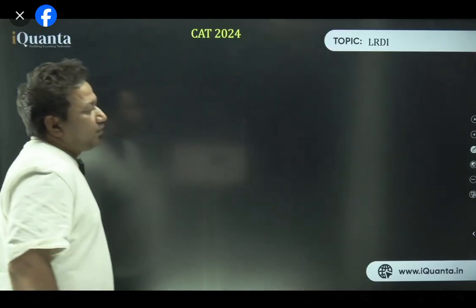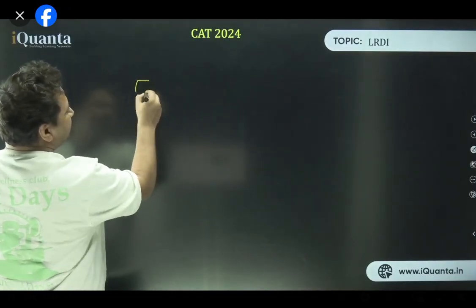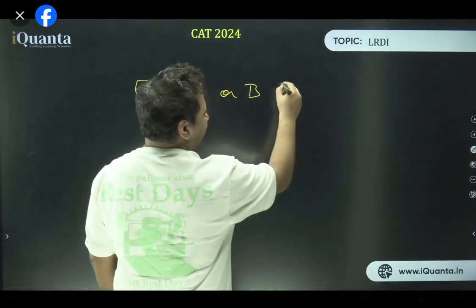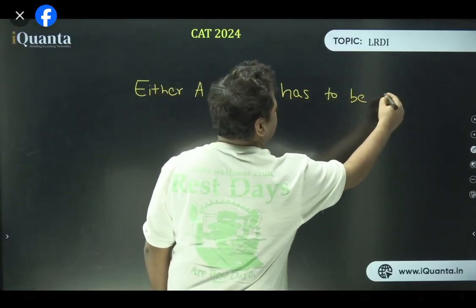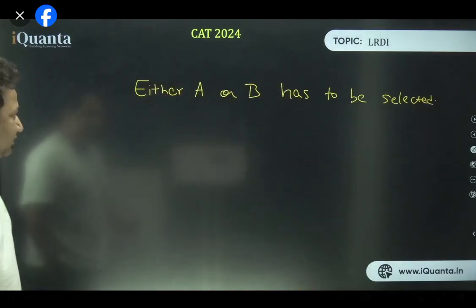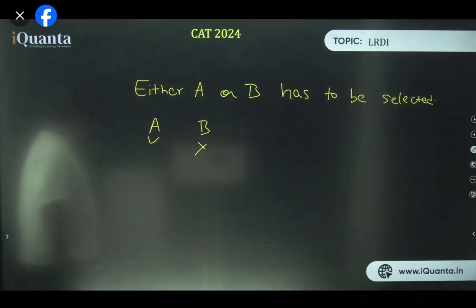Cool. So selections. If I say either A or B, either A or B has to be selected. So tell me which of the following would be true. What can be inferred after this? Can I say A gets selected, B gets rejected? Is that possible?